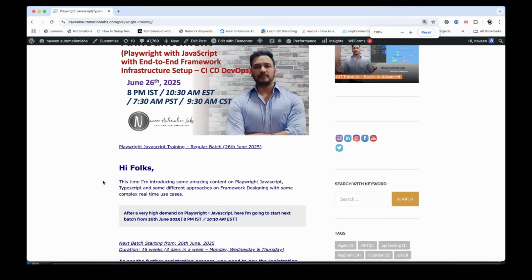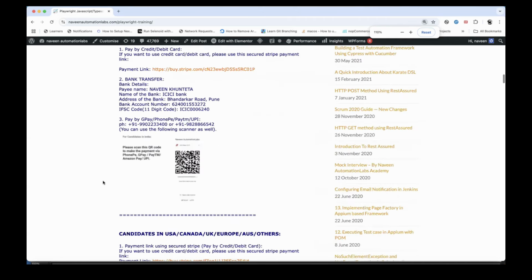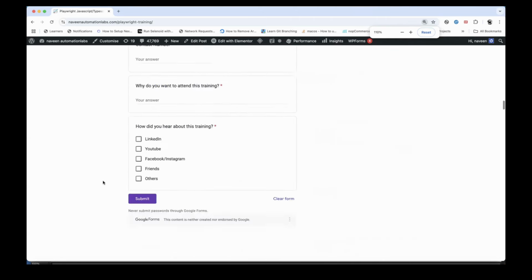And if you're coming from any automation background or any testing background, such as manual testing, and really want to switch to automation, I think Playwright is a very, very good choice that will make you up to date with the current market standard. Plus, if you're coming from a Selenium background, it will be very easy for you to understand and learn Playwright, right?